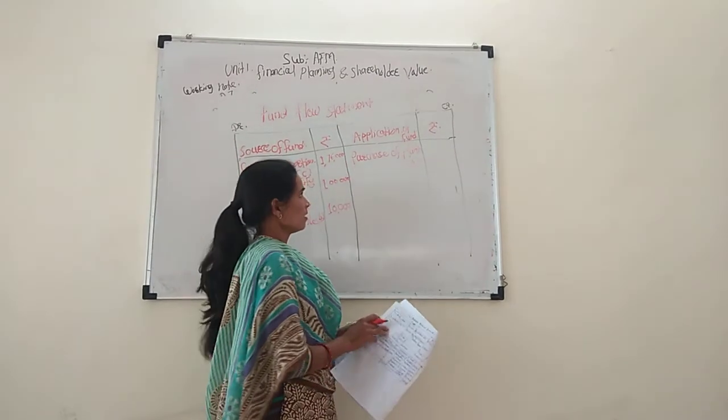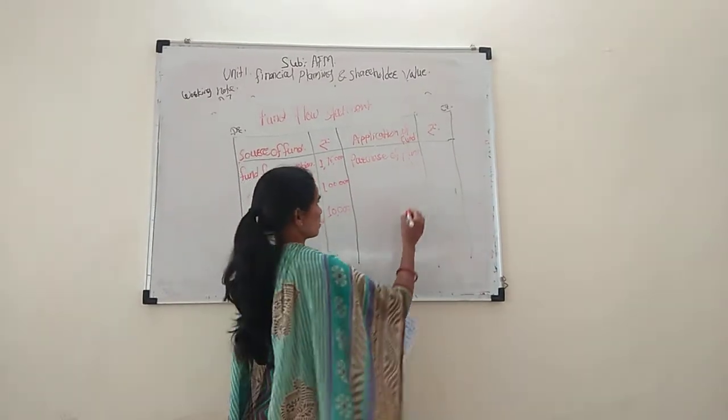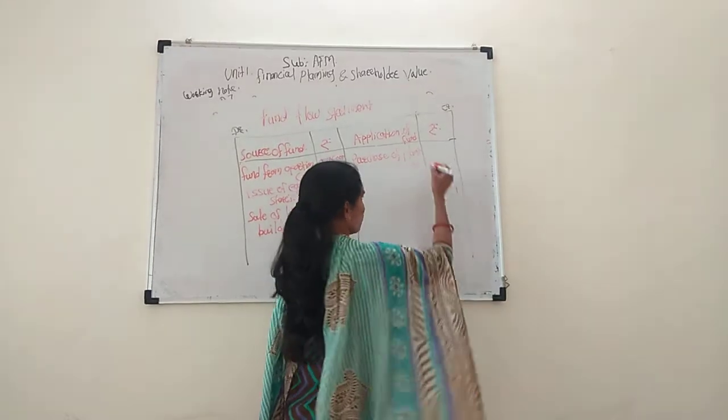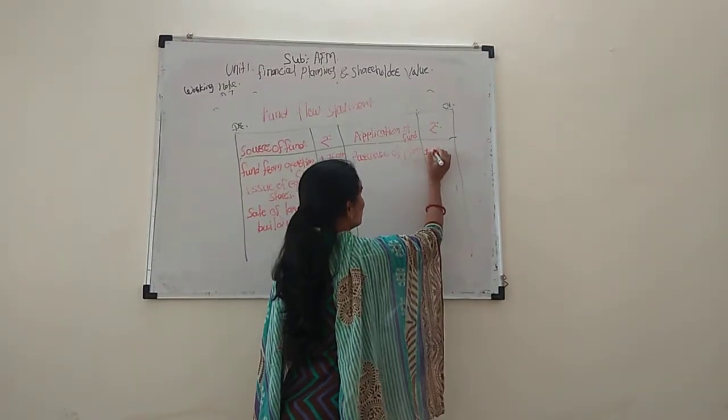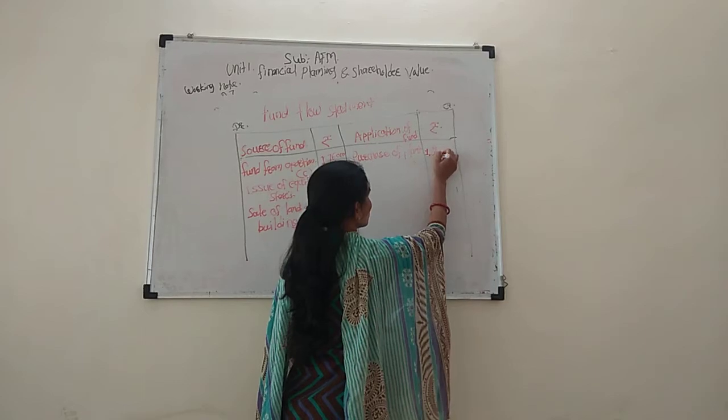Purchase of plant under applications is 1,30,000.